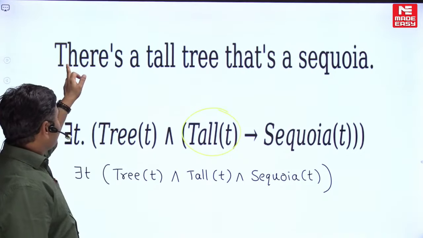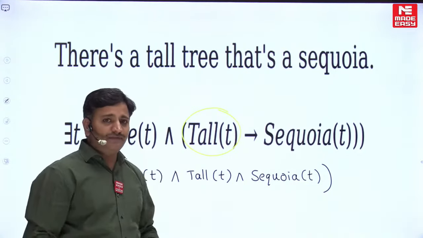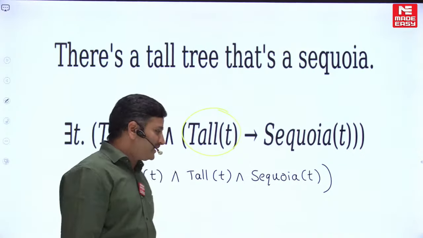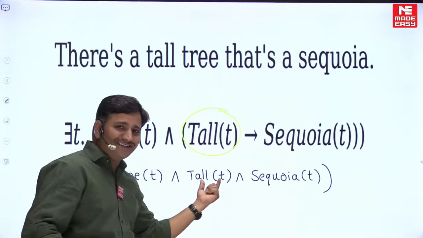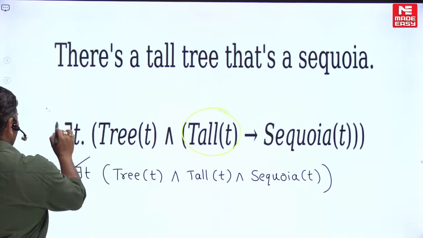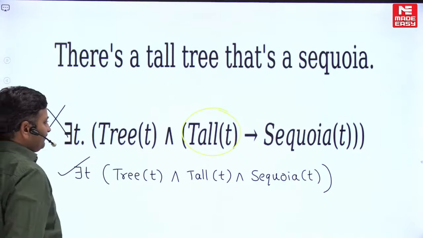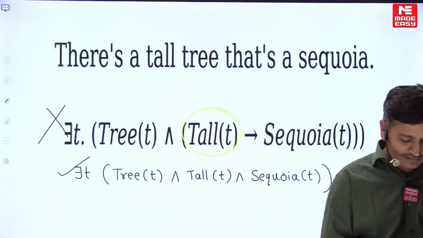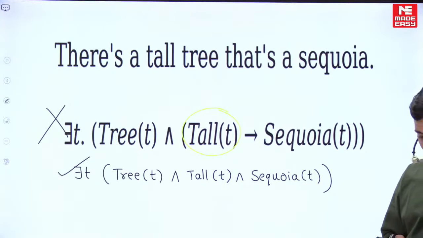You are saying that there is a tall tree that is a sequoia. If you consider a domain with short trees, obviously this statement gives false, because tall of T is false, and false and anything is false. This is the correct way of writing; the other is the wrong way of representation. Is it clear, everybody? Why does there exists always use conjunction?